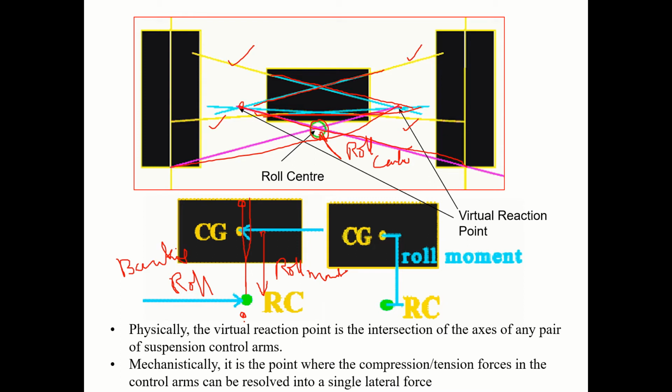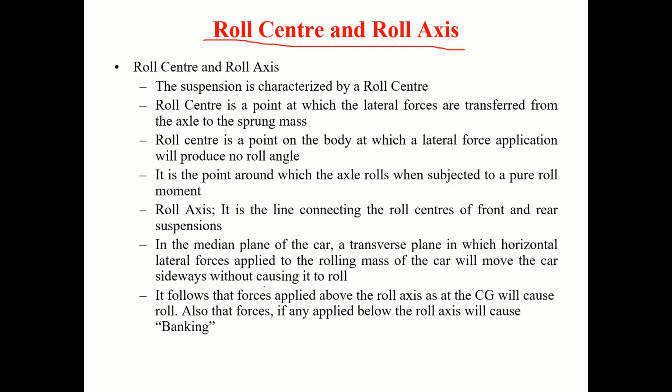So what do you mean by a roll center? What exactly is the physical meaning of that? In a suspension, whenever you have a suspension, there will be a roll center. Roll center is a point at which the lateral forces are transferred from the axle to the sprung mass. Axle to the sprung mass.